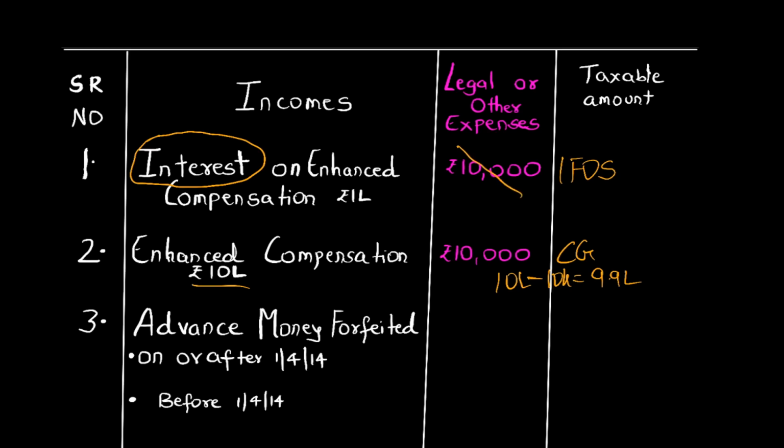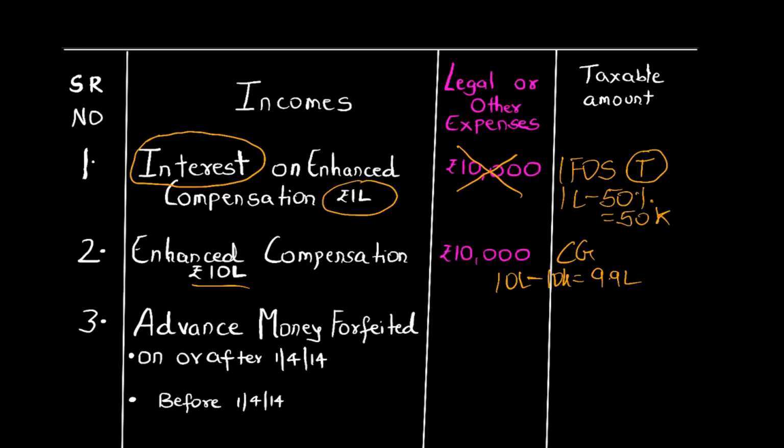But interest on enhanced compensation is taxable under income from other sources and you get a standard deduction of 50%. You cannot deduct legal expenses, but you get a standard deduction of 50%. So over here, in my example, out of 1 lakh, only 50,000 would be taxable, friends.